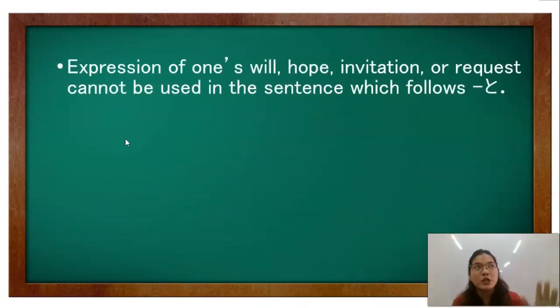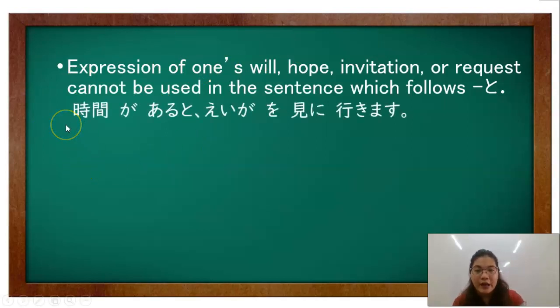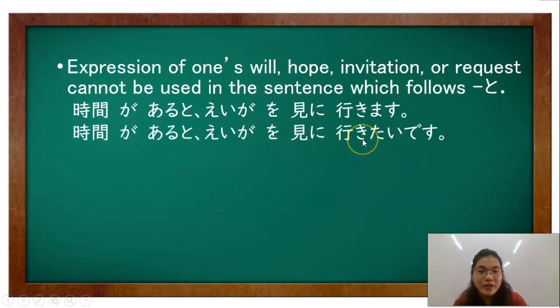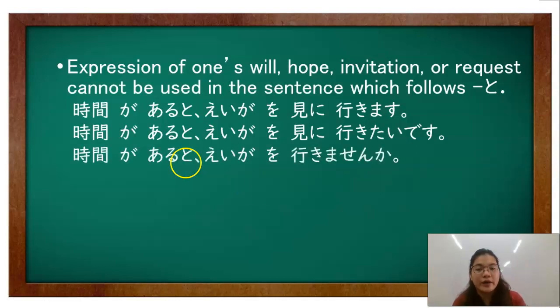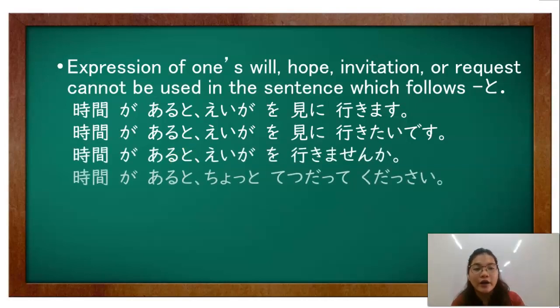So, from that, expression of one's will, hope, invitation, or request cannot be used in the sentence which follows to. Just like the examples here. For example, I hope. Jikan ga aru to eiga o 見に行きます. Or a one's will, just like jikan ga aru to eiga o 見に行きたいです. Or invitation. Jikan ga aru to eiga o ikimasen ka? Or a simple request that jikan ga aru to chotto tetsudatte kudasai.